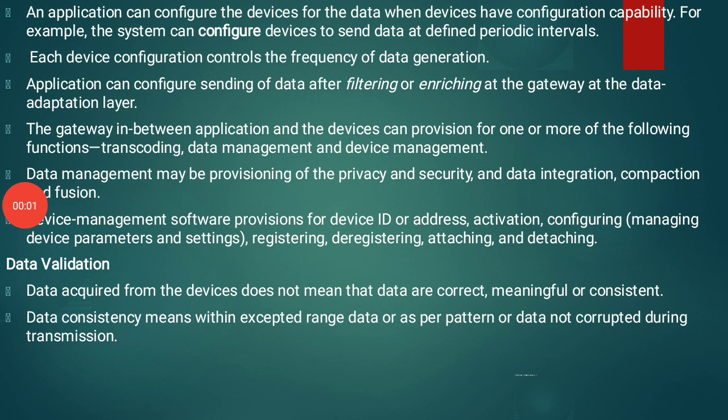An application can configure the device for data when the device has configuration capabilities. So automatically an application program can set up the device for the data when the device has setting capabilities. Configuration capabilities is nothing but setting capabilities. For example, the system can configure a device to send data at defined periodic intervals. The system can set up the devices to send data at defined periodic intervals.